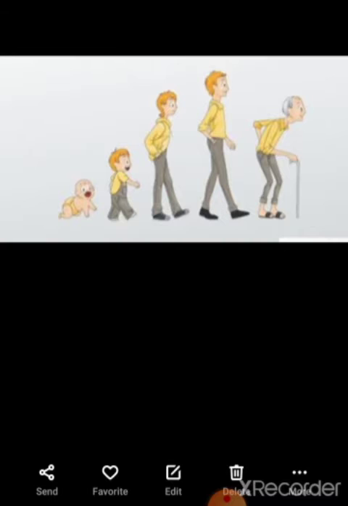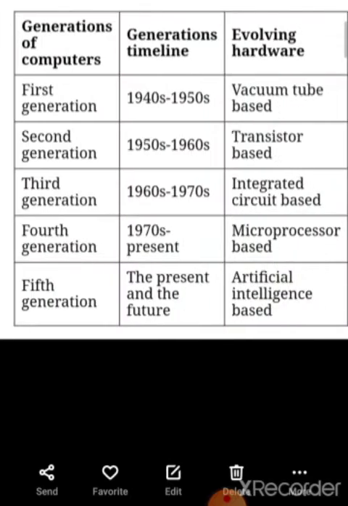I will show you the pictures so that you can understand better. This is the 5 generations of computer. Look at this chart. Okay students, let's proceed with our lecture. Generation of computer: first generation, second generation, third generation, fourth generation, fifth generation.